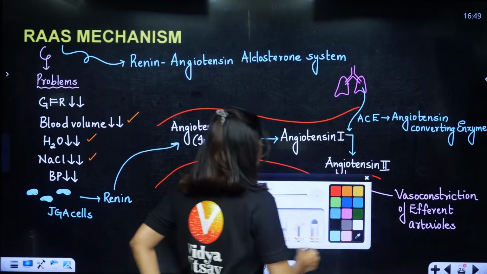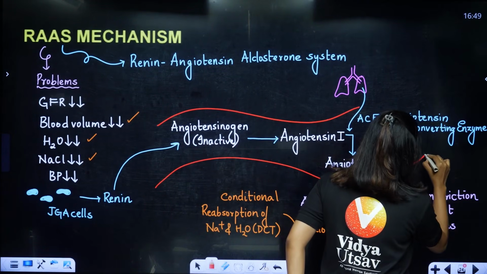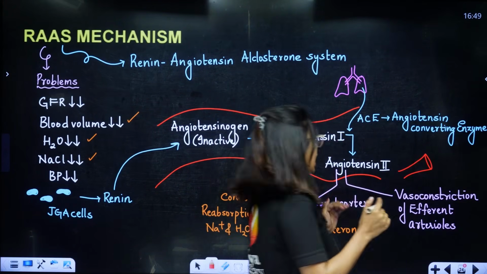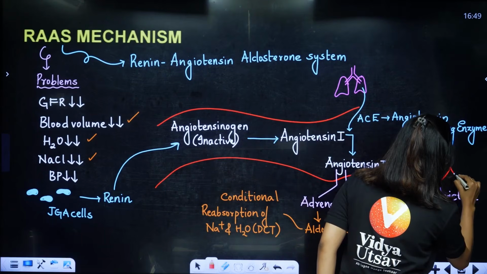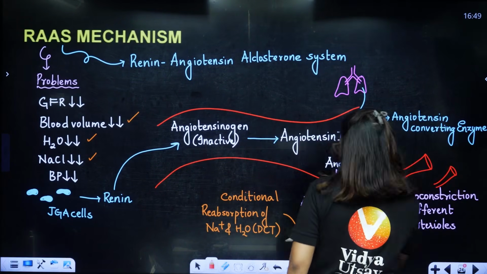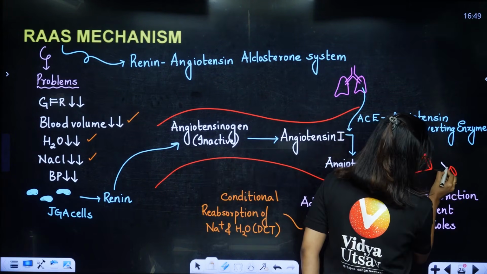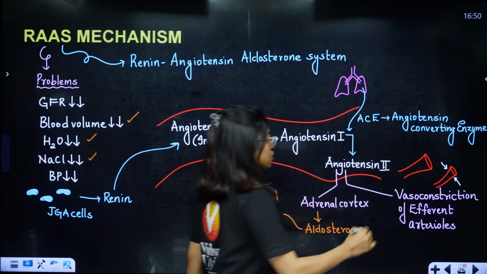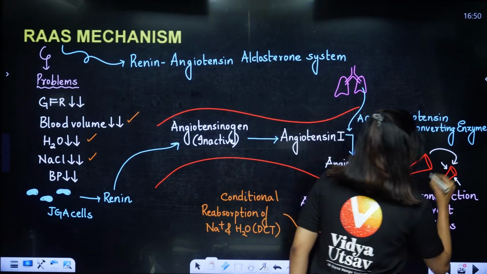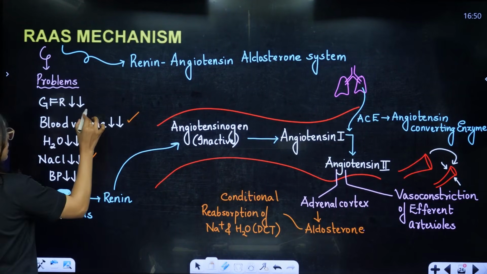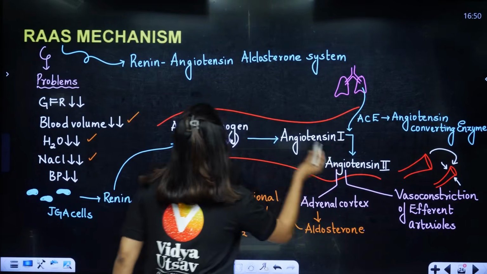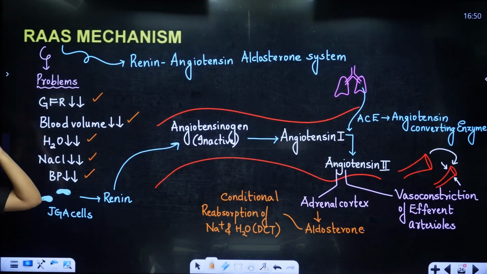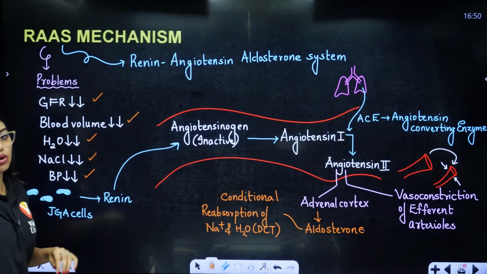Vasoconstriction. What is vasoconstriction? See, normally our blood vessel is dilated like this. But let's say I want to decrease the amount of blood that is going out. I will do vasoconstriction, like this. I will constrict, so less blood will go out. That is called vasoconstriction. So from vasodilation, this will become vasoconstriction. So what will happen? The blood that is coming in will be more and the blood that is going out will be less. So GFR will become more and the entire problems got sorted. Is this clear to all of you? Very, very important mechanism. I hope it is clear to all of you.